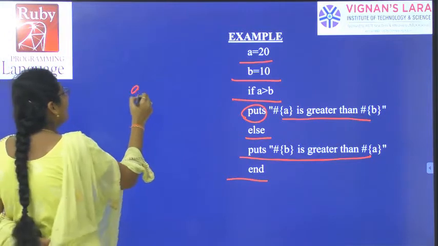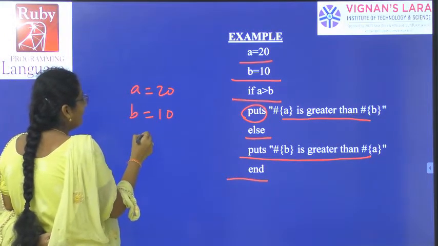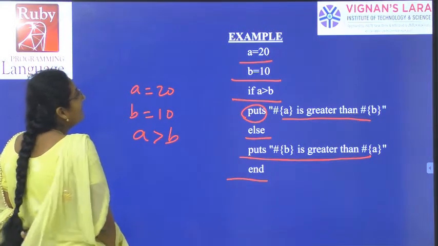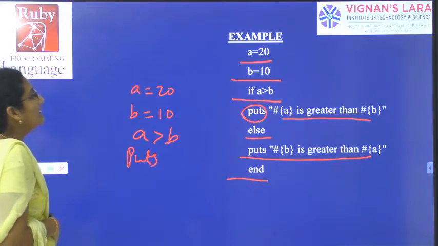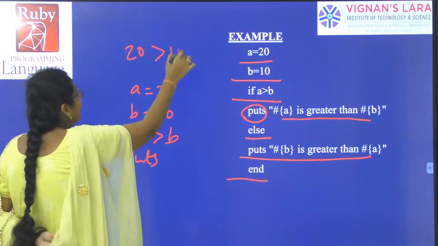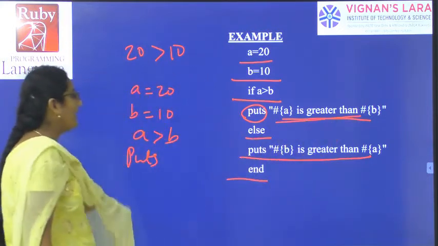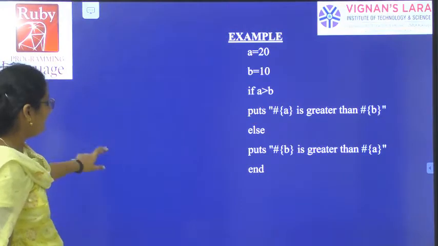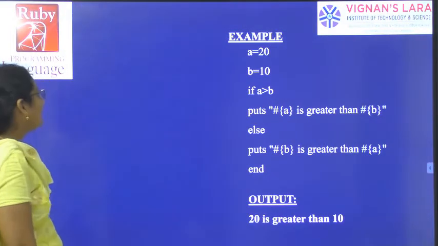I have taken a variable A and a variable B, and I want to check the condition A greater than B. Puts is used for the output. Obviously A is greater than B, since 20 is greater than 10, so the output will be A is greater than B.